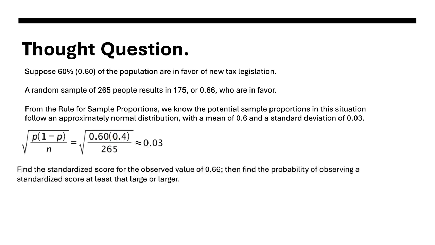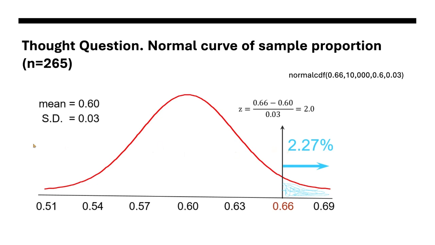All right, so let's observe this standardized score that's large or larger. So here's the mean, 0.6. The standard deviation is 0.03. So I'd add 0.03 3 times, subtract it 3 times. And from before, we knew from 0.54 to 0.66, that's 95% of the data.